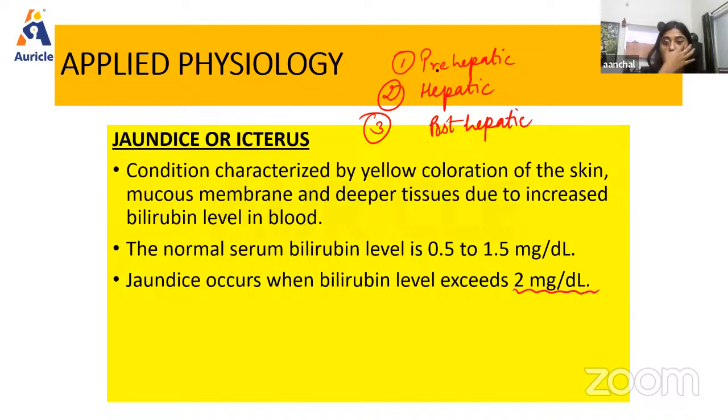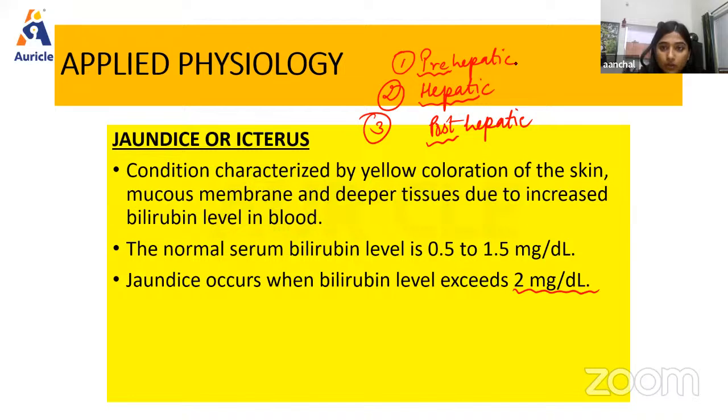As the name suggests, prehepatic means before going into the liver. Hepatic means whenever it is present in the liver. And post-hepatic means when it emerges out of the liver, when it is not present inside the liver.